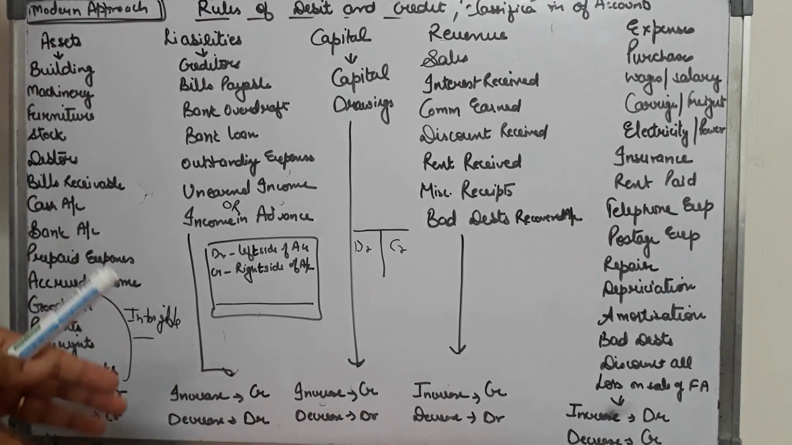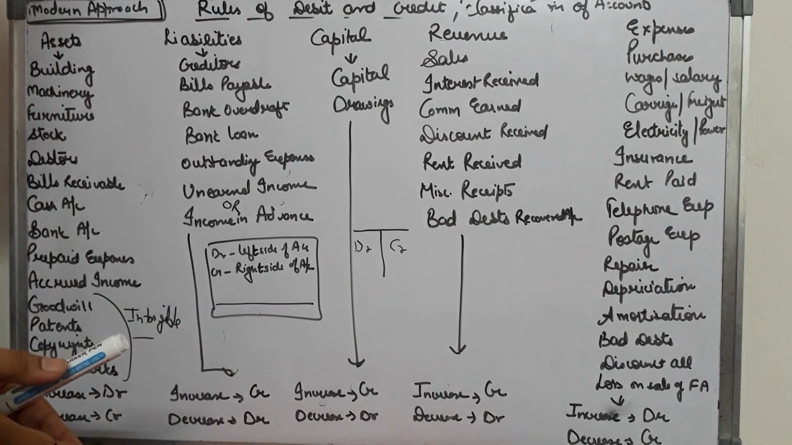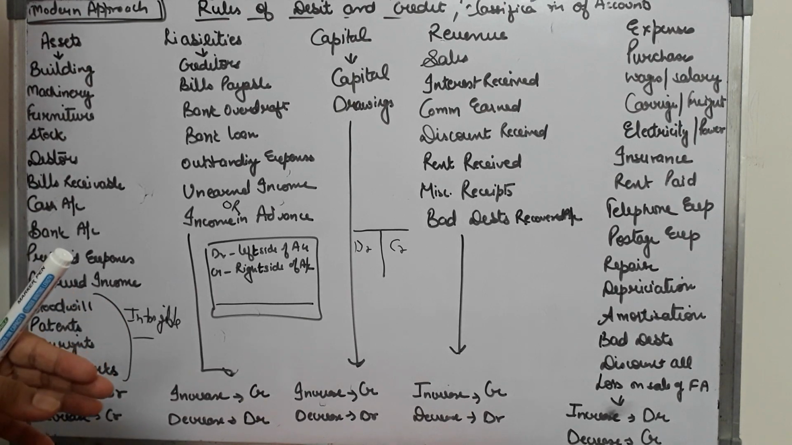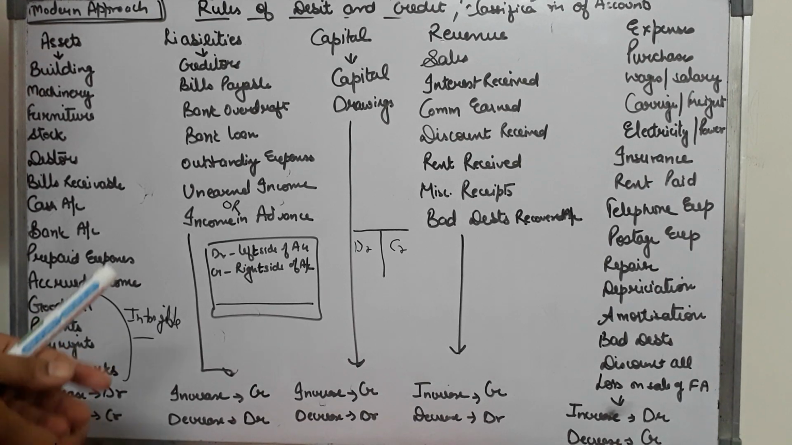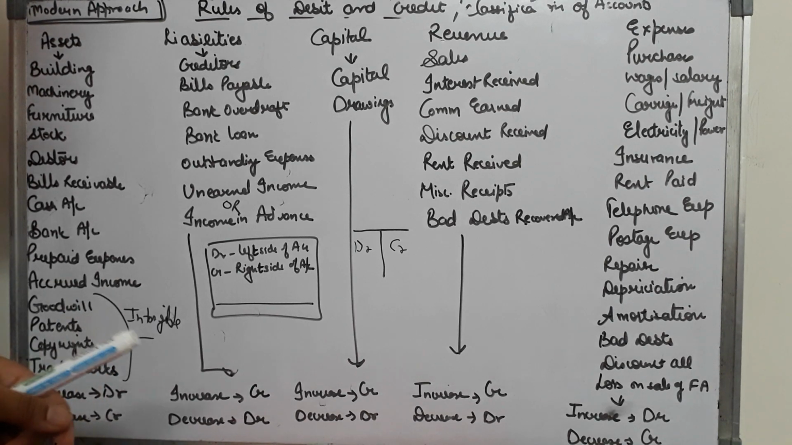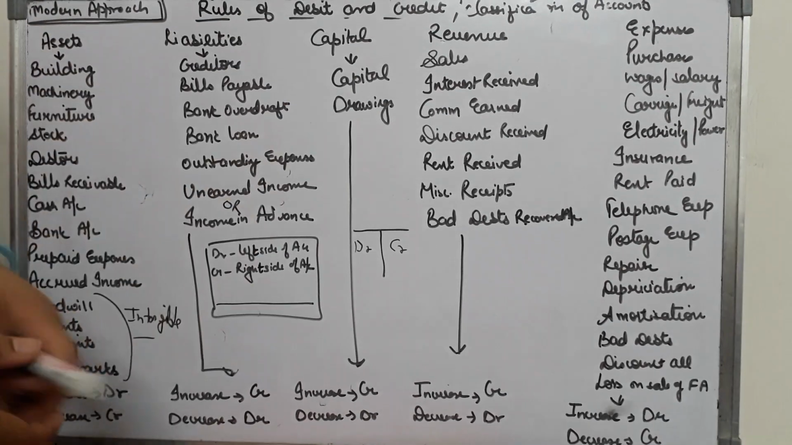Now if we say that goods have been sold, sales come, so sales is your revenue, it will be credited. And if we say rent received, this is your income, this is your revenue, so rent received is increasing, it will be credited. So this is the rule for revenue.